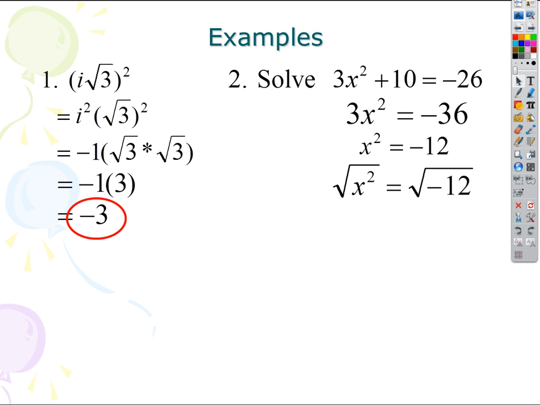So I get plus or minus i times the square root of 12. And the square root of 12 could be simplified. What's a perfect square that divides into 12? 4. Yeah, I could break 12 into 4 times 3, so it'd be the square root of 4, which is 2, times the square root of 3. So there's my answer. How about that? It's got an i in it, that's all right. Doesn't matter, that's my answer.